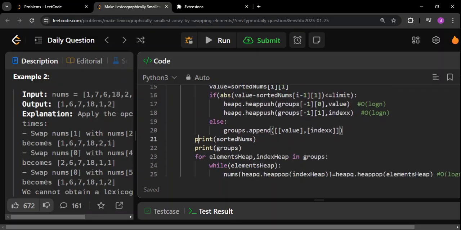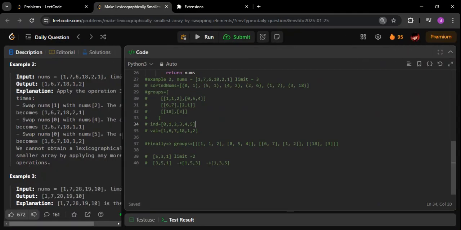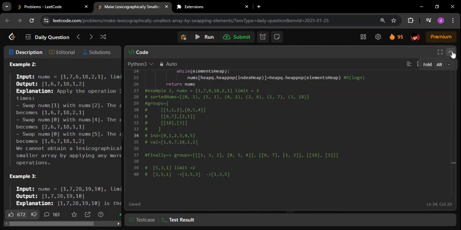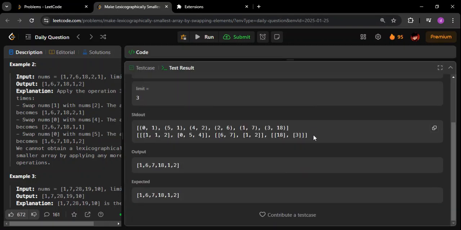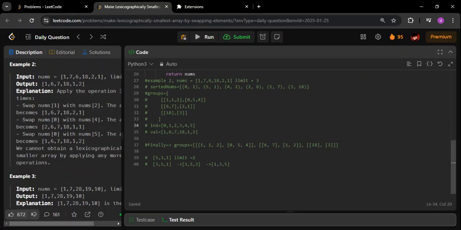Then I'm doing these print statements. You can just go through them. Let me show you the print statements also. I've already shown you the examples, so these are just the same. I've mentioned everything to you. This is how the sorted nums is going to look like, and finally this is how the groups is going to look like. Something like this. So each group, basically, I mentioned it like this.